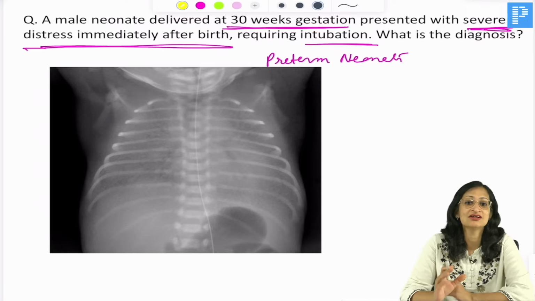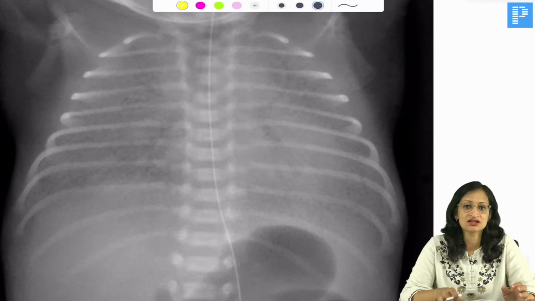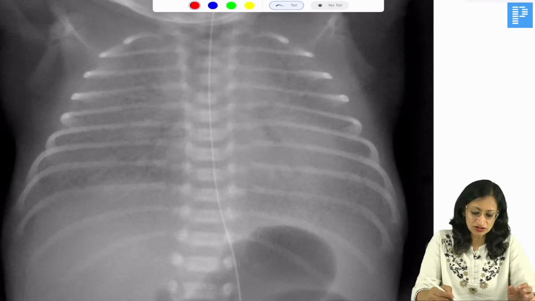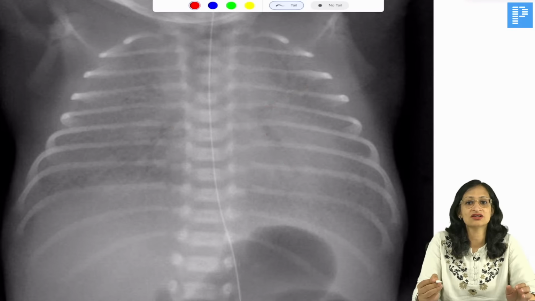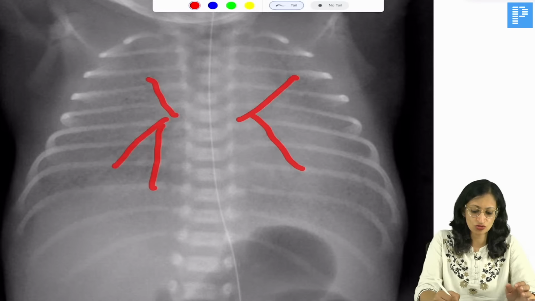The lungs are appearing grey here. So there is ground glass haziness of lungs. But you can also make out that there is presence of air bronchogram. Can you make out these linear radiolucent black areas? So these are the presence of air bronchogram.